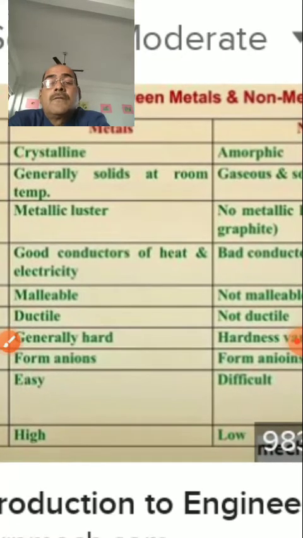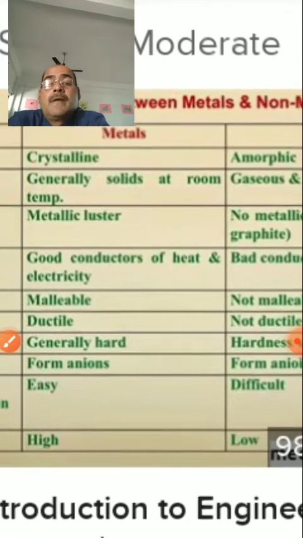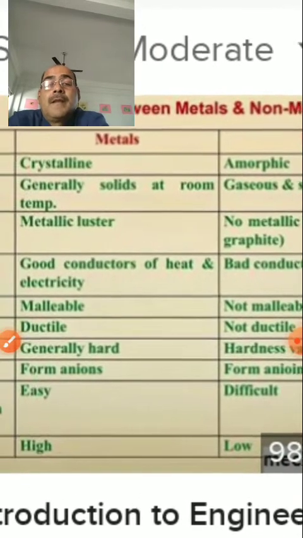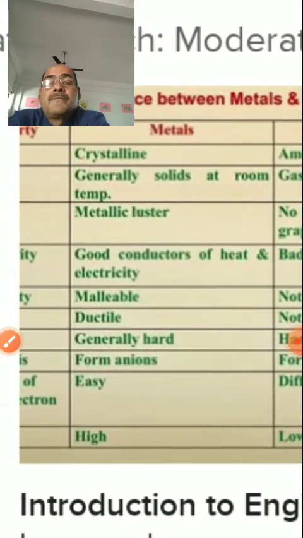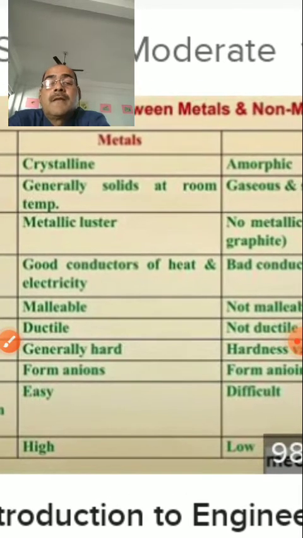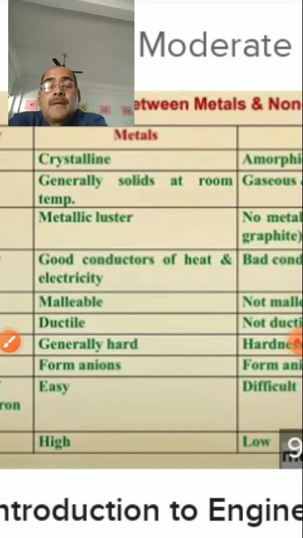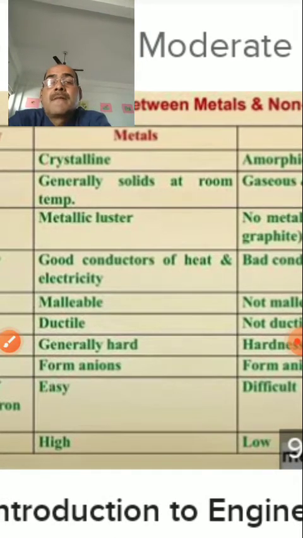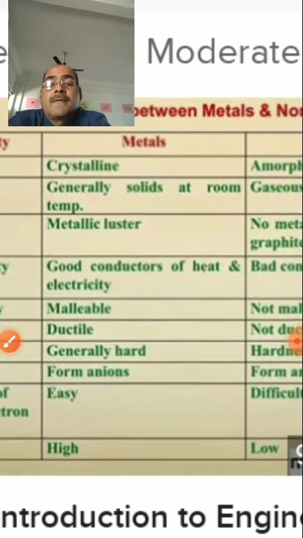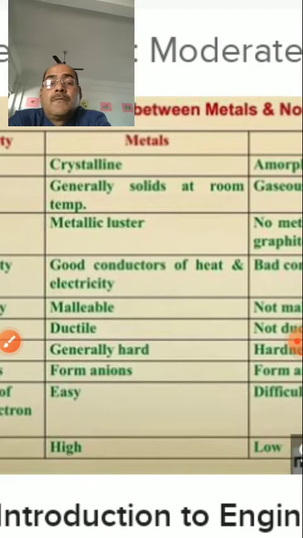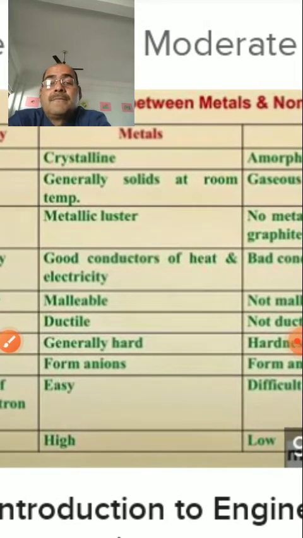Metals are malleable, meaning they can be converted into thin sheets, and that property is called malleability. Metals are also ductile, and ductility is the property by which metal can be converted into thin wire, like aluminum wire, copper wire, gold wire, etc. And metals are generally hard.